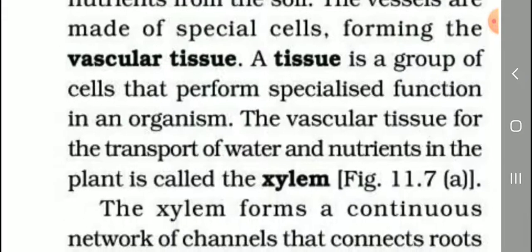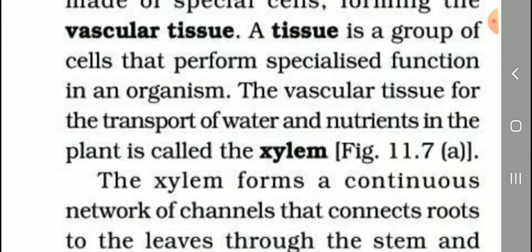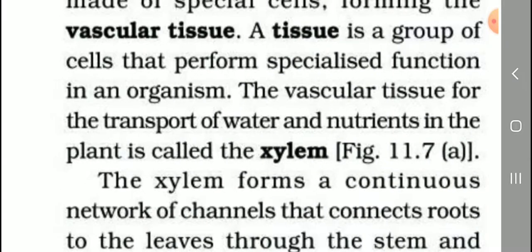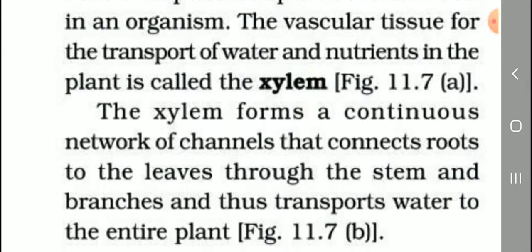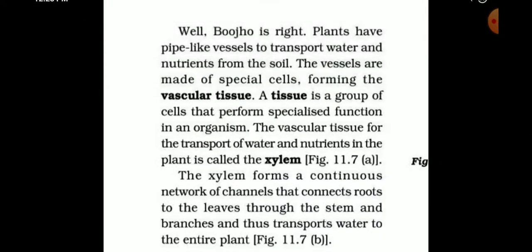The vascular tissue for transport of water and nutrients in the plant is called xylem. So, xylem's main function, transport of water, is very important. Xylem forms a continuous network of canals that connects the root to the leaves through the stem and branches, and thus transports water to the entire plant.